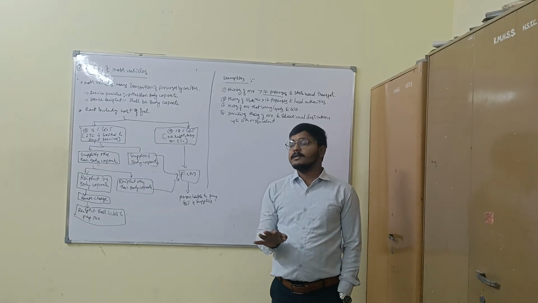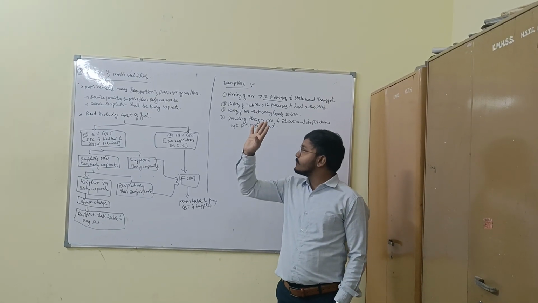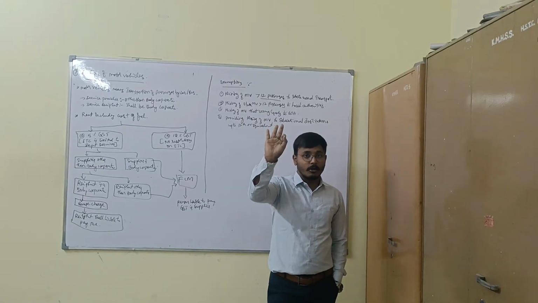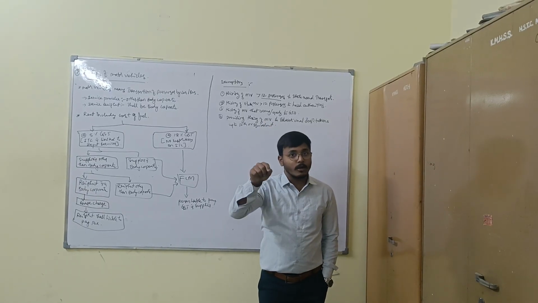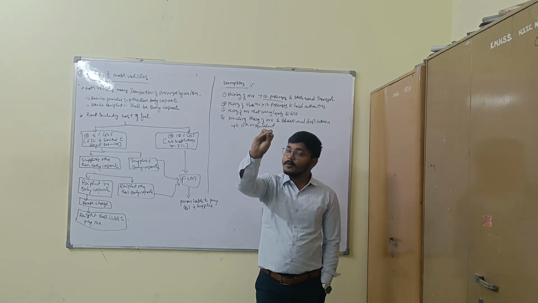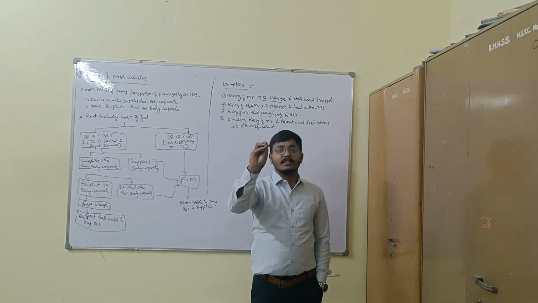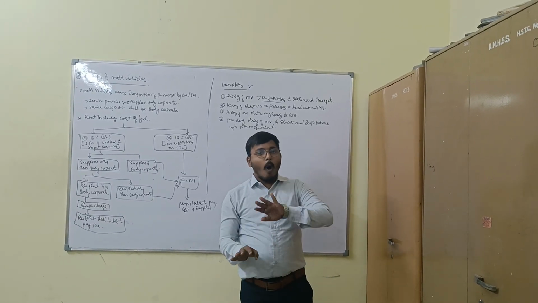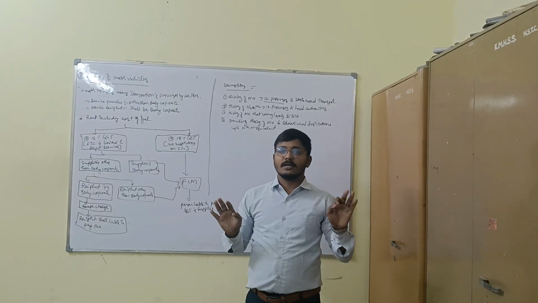If you want to summarize: where the supplier is other than body corporate, the recipient is a body corporate, and the supplier charges 5% GST, only then RCM is applicable. Otherwise, in all other cases FCM is applicable.